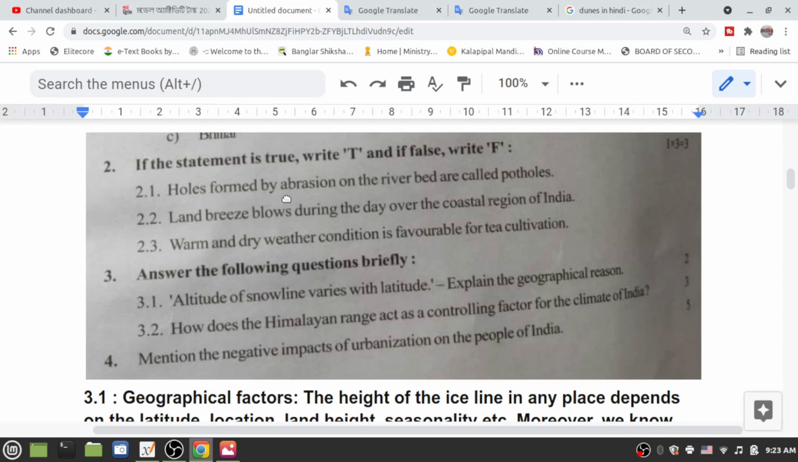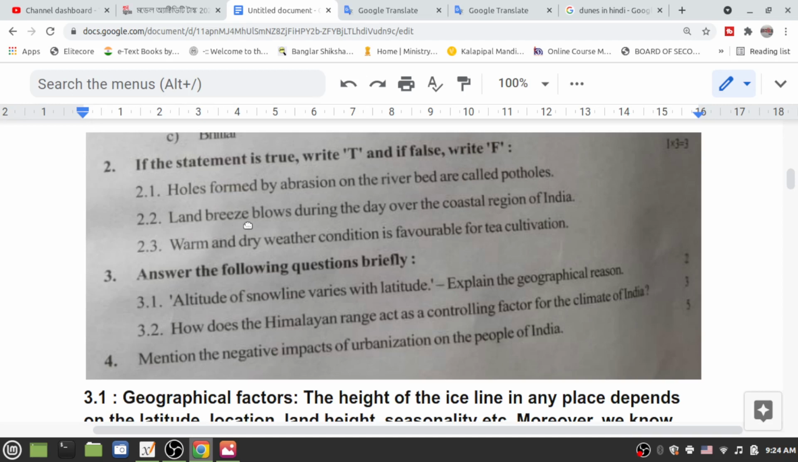Holes formed by abrasion on the river bed are called potholes. Potholes. Now again I read: holes formed by abrasion on the river bed are called potholes. That is true. T.